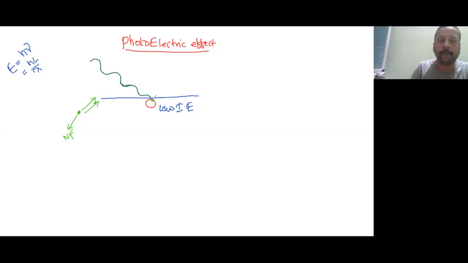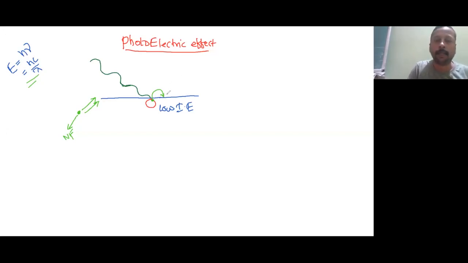I am assuming that the energy given by the electromagnetic wave, as told by Planck's theory, is E is equal to h nu. Every electromagnetic wave will have some energy. So if that energy is more than the energy with which the nucleus is attracting, then the electron will come out.